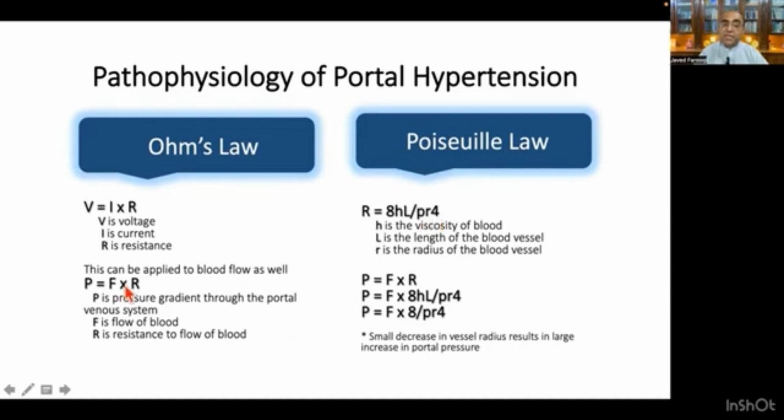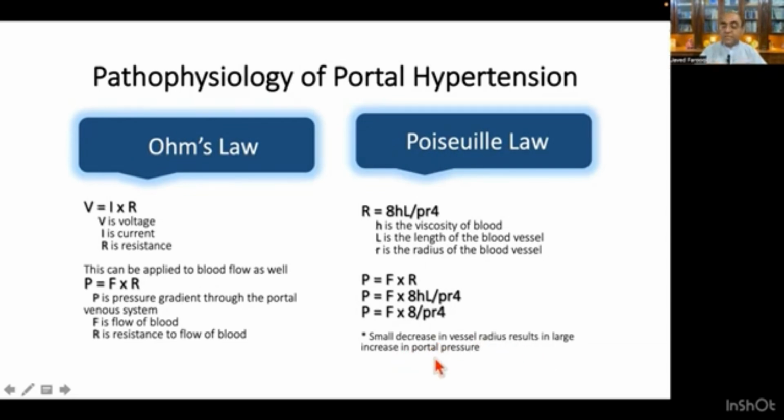P is here the pressure gradient. And when we replace R by these laws, we get that the pressure gradient is directly related to the flow of the blood multiplied by 8ηL divided by πr⁴. So it means a small decrease in vessel radius results in a large increase in portal pressure.